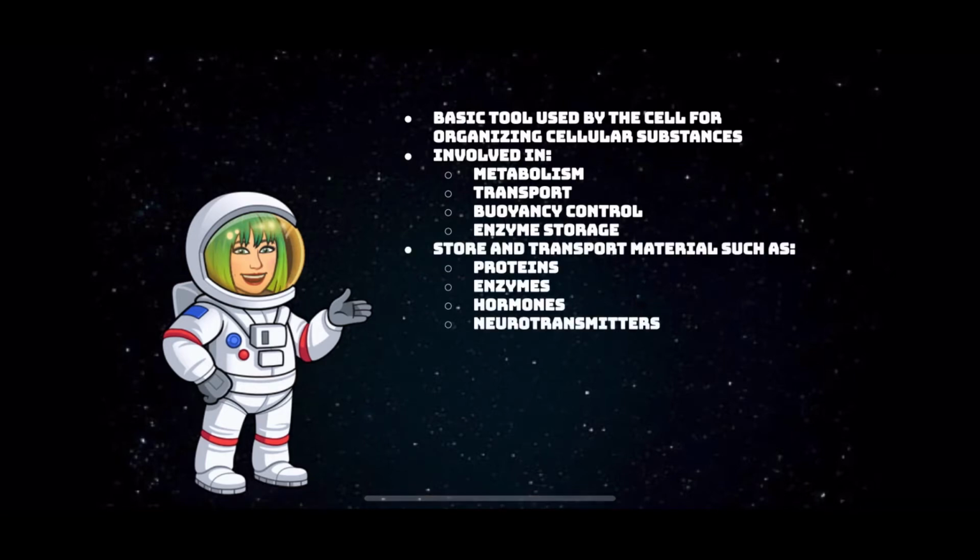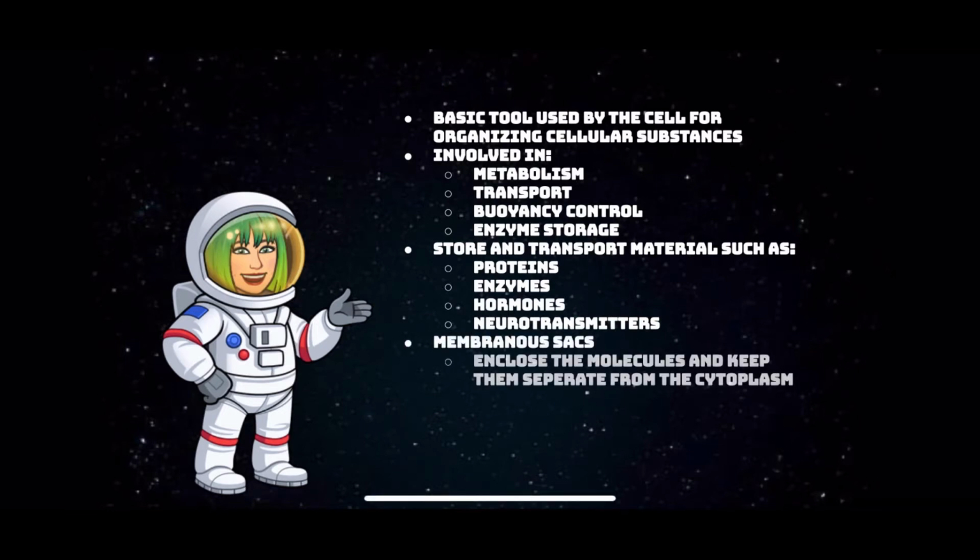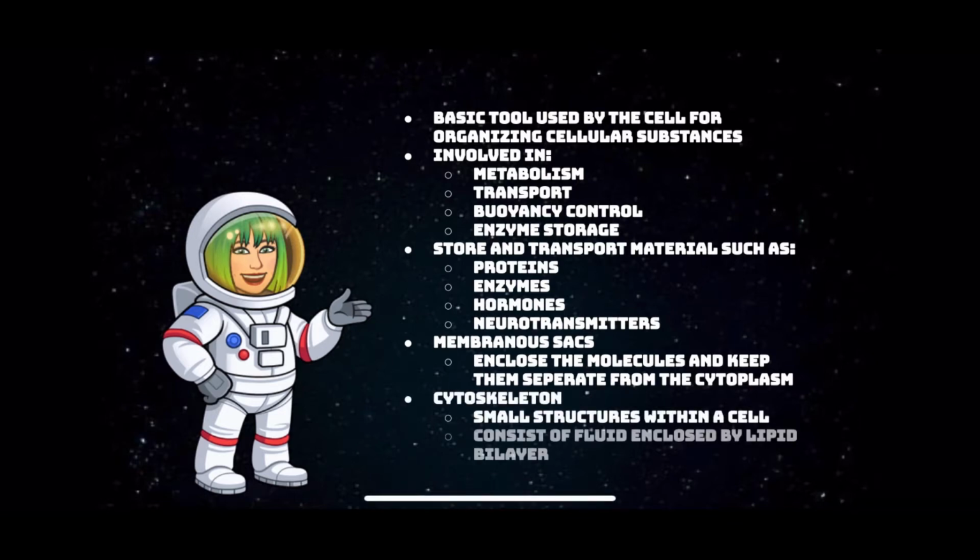Vesicles are membranous sacs that enclose the molecules and keep them separate from the cytoplasm. Vesicles move around by an extensive network or lattice of the protein called the cytoskeleton. They are small structures within a cell, consisting of fluid enclosed by a lipid bilayer and form naturally during the processes of secretion and then uptake and transport materials within the cytoplasm.